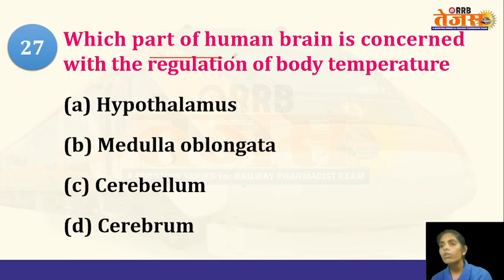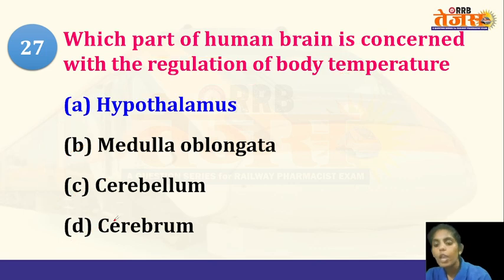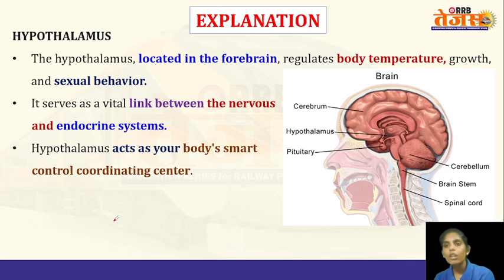Next question. Which part of the human brain is concerned with the regulation of body temperature? So these are the parts of the brain. Among these, which will influence the regulation of body temperature? That is thermoregulation. The hypothalamus, medulla oblongata, cerebellum, or cerebrum. The answer is hypothalamus. So remember, hypothalamus, it acts as a link. It is located in the forebrain.